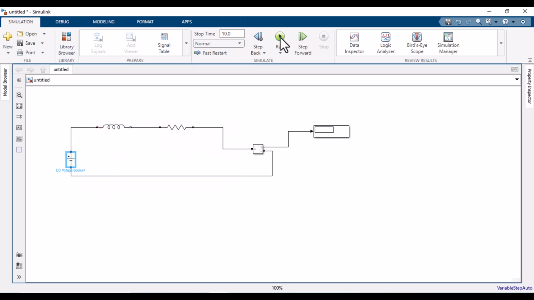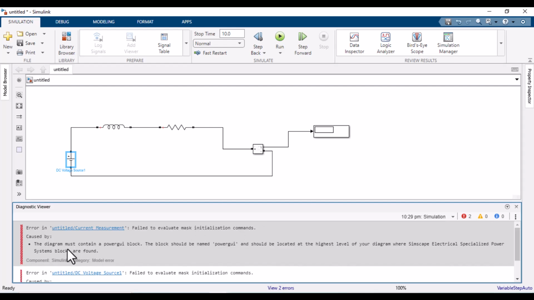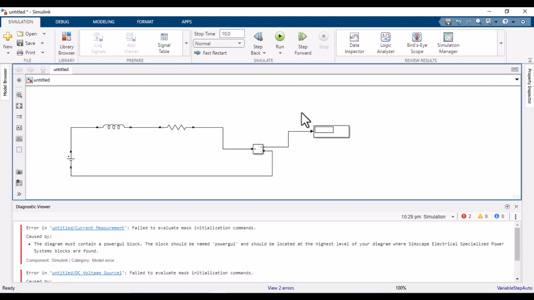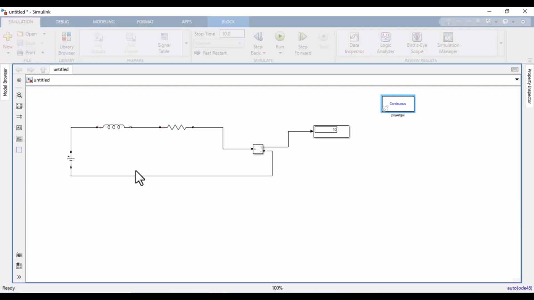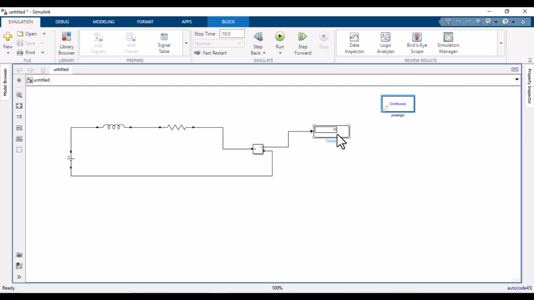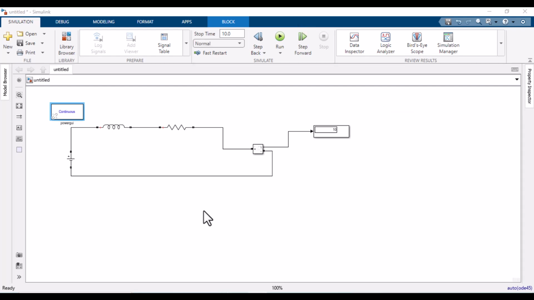Now I want to run it. I'm facing some issues here. The diagram must contain a Powergui block. Without a Powergui block, it will not work. It can be continuous or discrete depending on the situation. I'm running it again, and now it runs perfectly and shows no error. It gives me the actual display of the current of this circuit. So this is an ideal circuit using specialized electric power sources.